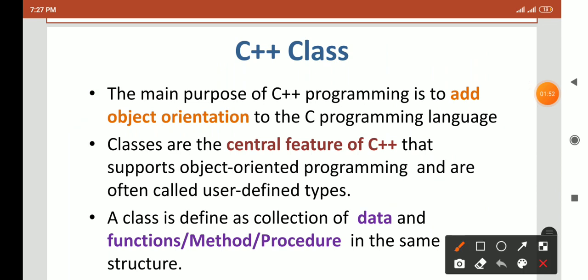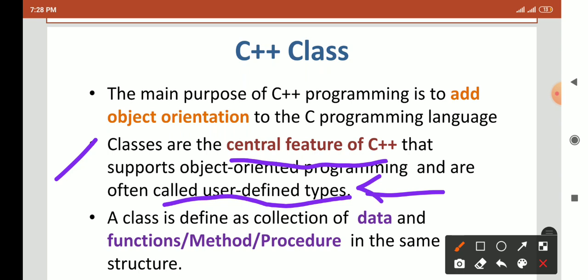Also, classes are the central feature of C++. So we can say the class is the main feature of the C++ language, or we can say it is the heart of C++ that supports object oriented programming. And the class is also called a user defined type. So in case of an online MCQ question, what is a class? It is a user defined type.